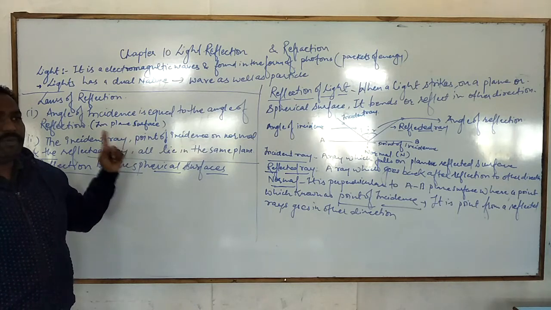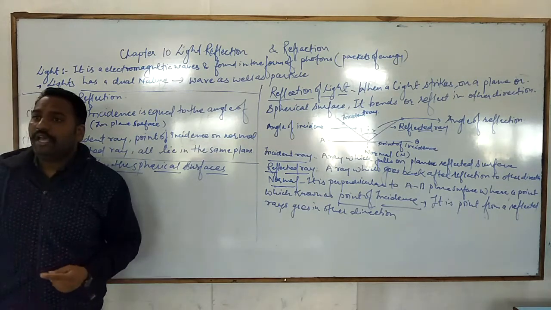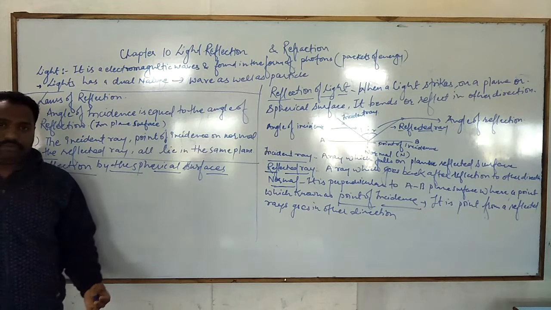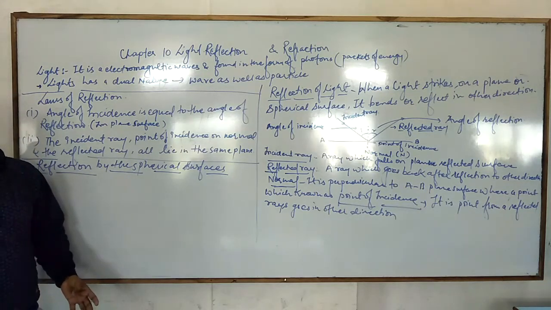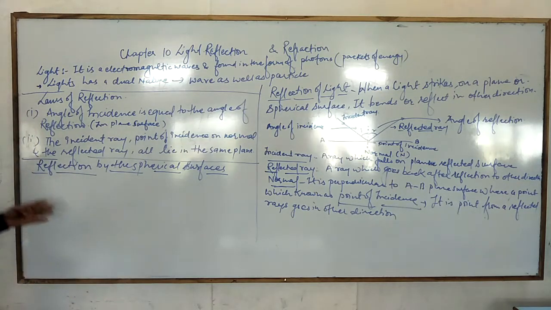Okay. Why are we telling the plane surface? Because in an irregular surface, maybe they follow another direction also. It means their dimensions will change on that matter. Okay. Now the reflection by the spherical surface.